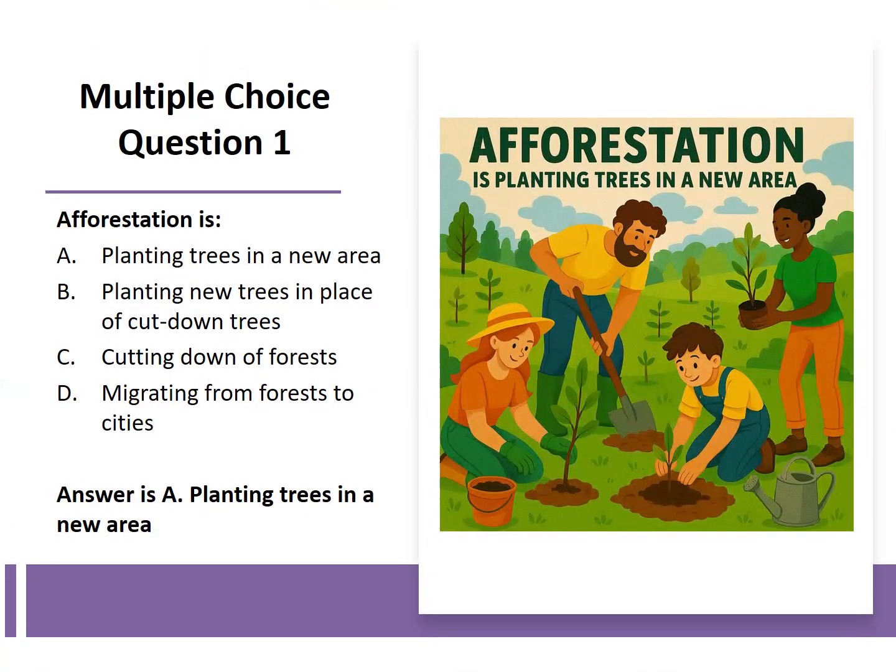Multiple choice question 1. Afforestation is A. Planting trees in a new area. B. Planting new trees in place of cut down trees. C. Cutting down of forests. D. Migrating from forests to cities. The correct answer is A. Planting trees in a new area.